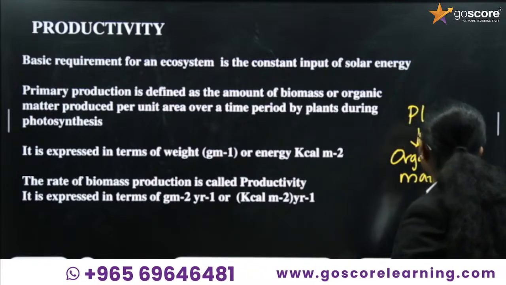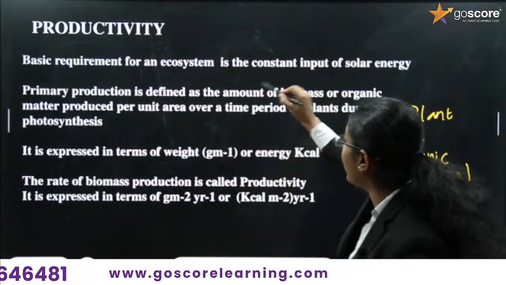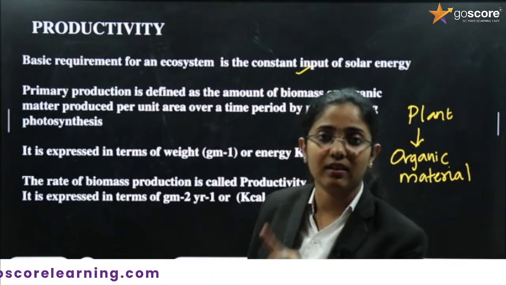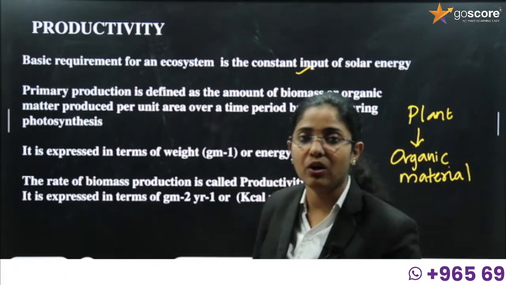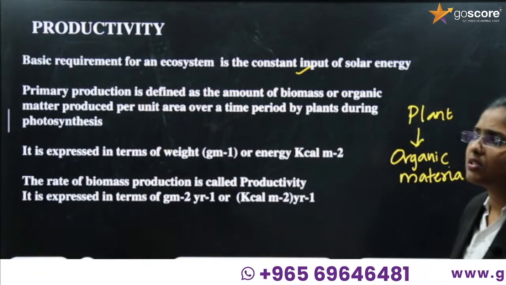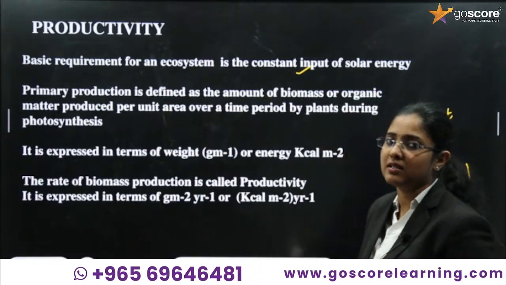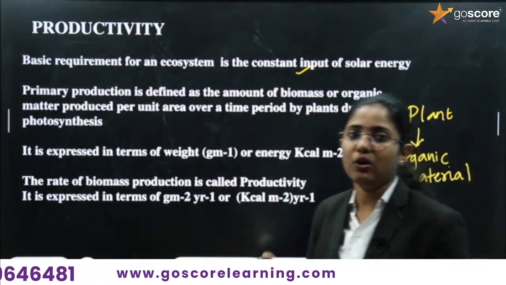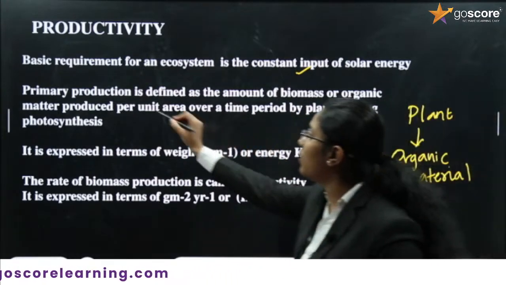Very simple. So we can say the basic requirement of an ecosystem is the constant input of solar energy. Why is it said like that? If the solar energy is in very little amount, then the rate of photosynthesis will be very low. If there is no photosynthesis, the whole system will be delayed, and productivity will be delayed. Next, we have to study primary production.